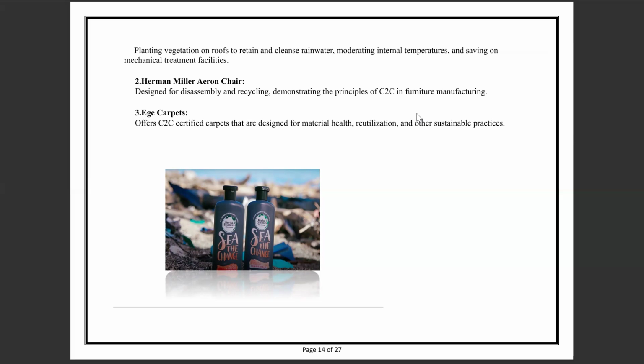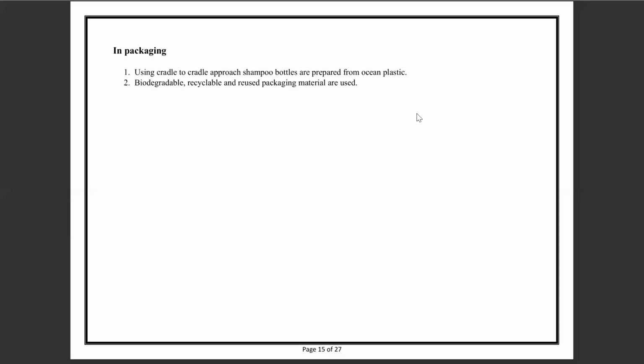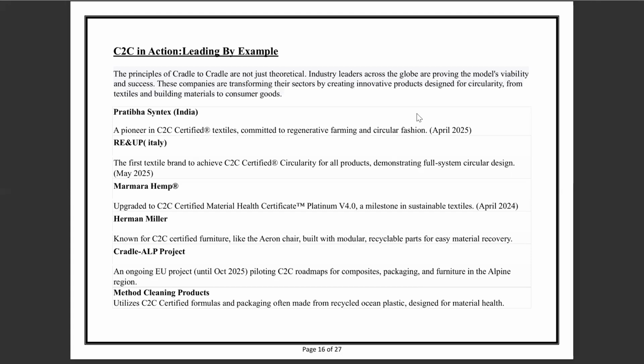And the third is H carpets, which offers cradle to cradle certified carpets that are designed for material health, reutilization, and other sustainable practices. In packaging, the cradle to cradle approach is also employed, as the picture shows on the previous page. Some shampoo bottles are prepared from ocean plastic, which is biodegradable, recyclable, and reusable packaging material. Now, cradle to cradle approach examples in action are as follows.